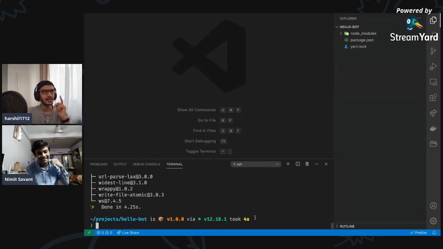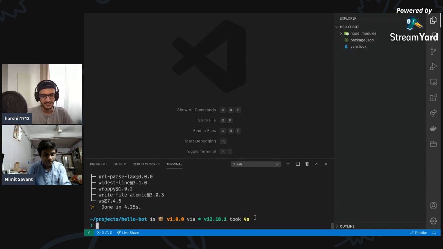Wow, interesting. But how did Discord know that the API key was made public? I'm just curious. I guess GitHub has a pipeline or something. If any API key is exposed there, it will detect it. Amazing, that's crazy. We are going to make sure we don't do that in this live stream.